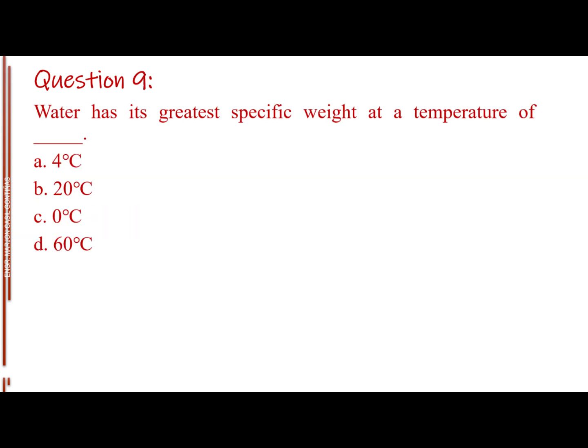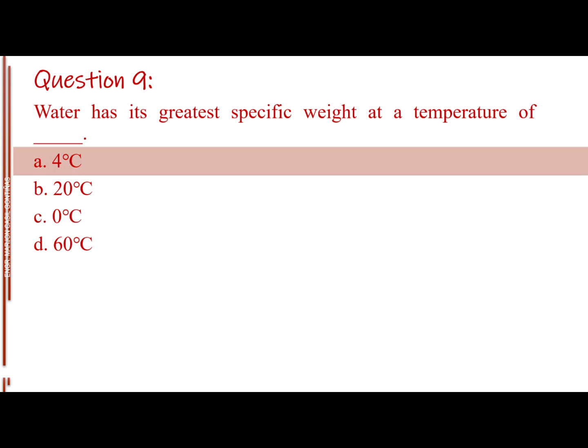Question number 9. Water has its greatest specific weight at a temperature of blank. Letter A, 4 degrees Celsius. Letter B, 20 degrees Celsius. Letter C, 0 degrees Celsius. Letter D, 60 degrees Celsius. The answer is letter A, 4 degrees Celsius.